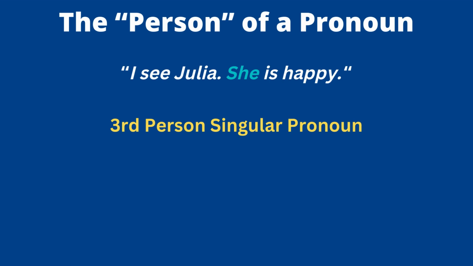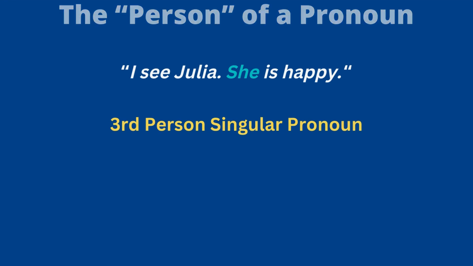So here are some examples of third person pronouns and how they replace antecedents, okay? So if you said, I see Julia, she is happy. She is a third person singular pronoun. The antecedent, the thing that I'm replacing or referring to, is Julia. So that's how they're connected. Julia and she are the same person. We would call Julia the antecedent. She is the personal pronoun.